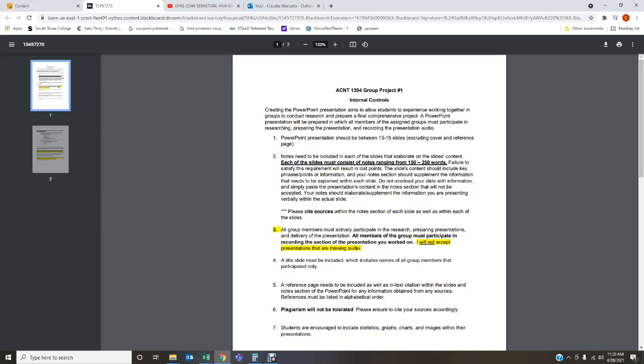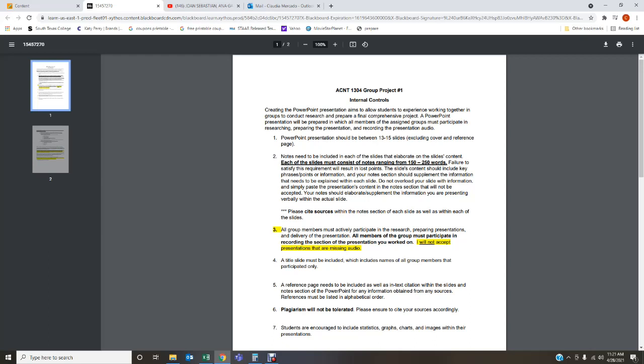Okay, make sure you cite all of your sources within the notes section as well as the slides, okay? If you obtain the information from a source after the specific sentence, you need to cite it, okay? Don't wait till the very end and then give me a list of citations at the bottom. No, I need to know, okay, if you got this sentence from this article, I need to know that information. So you should be citing after the sentence, okay? So make sure that you practice your citing skills, okay?